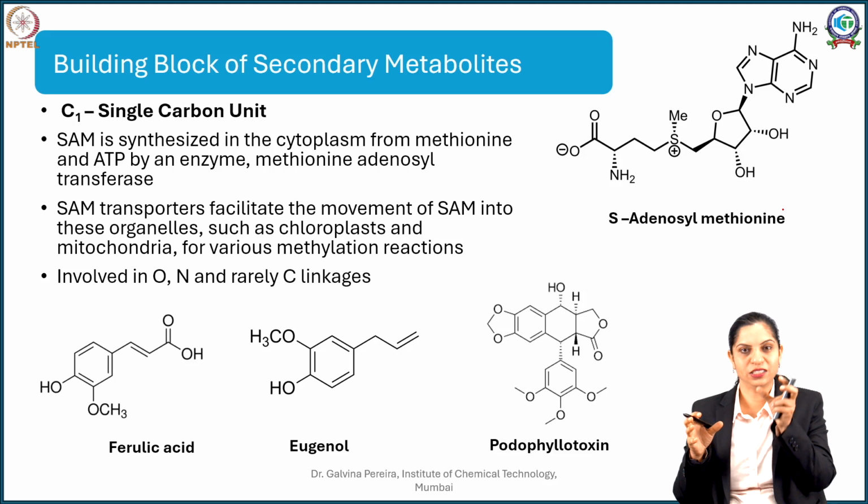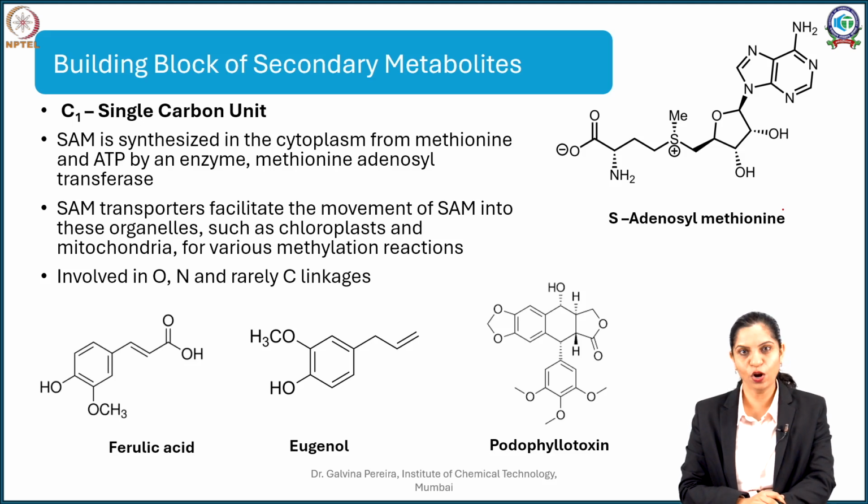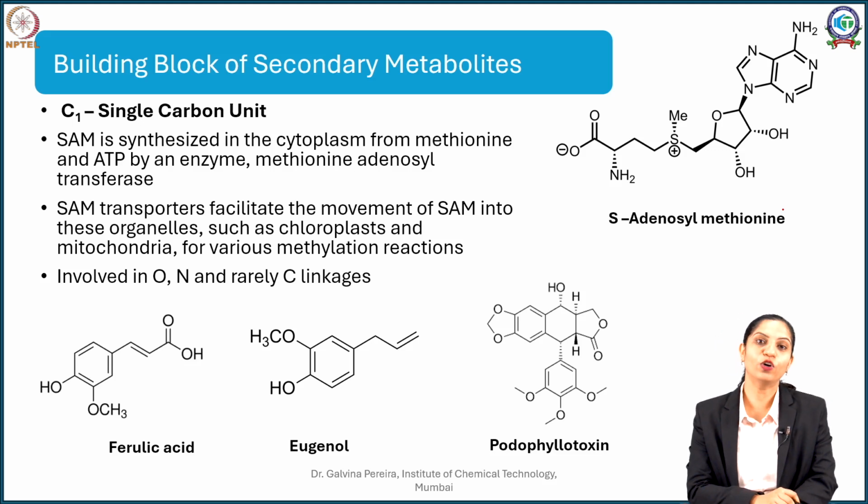Each of these bricks is called a building block, and depending upon how I want my structure to be, I can choose my building block. That is how your plant decides what to choose in order to get a particular secondary metabolite. Starting with the simplest building block, that is C1.